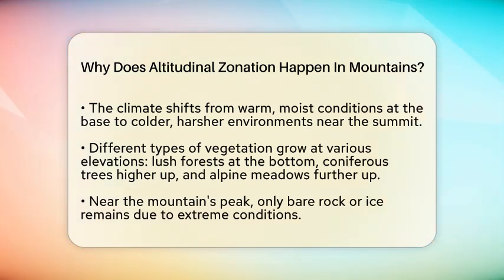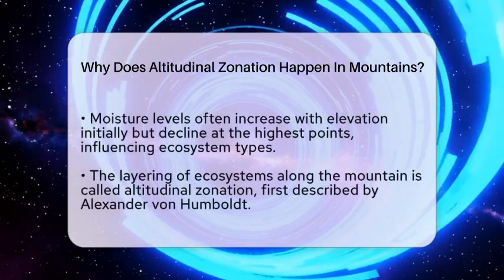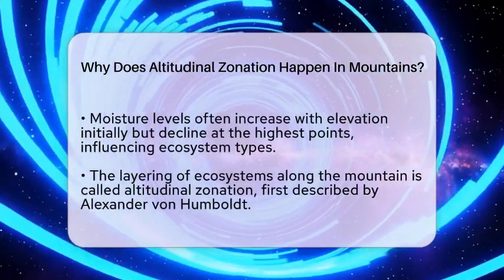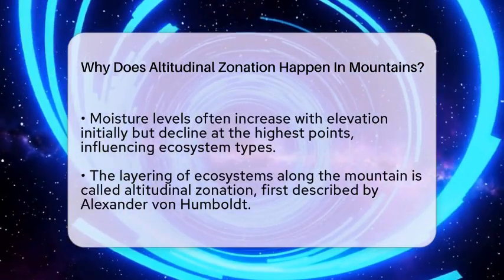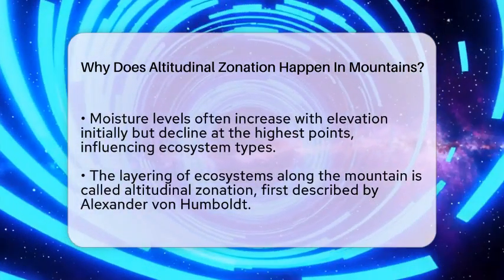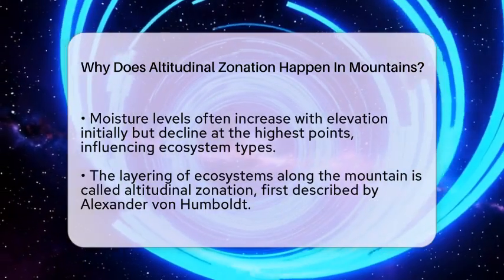Moisture also plays a role. It often increases with elevation initially, supporting lush vegetation, then declines at the highest points. This pattern influences the types of ecosystems, or biomes, that develop at each zone. For example, the base might be a tropical rainforest, while the upper parts resemble tundra or ice caps.